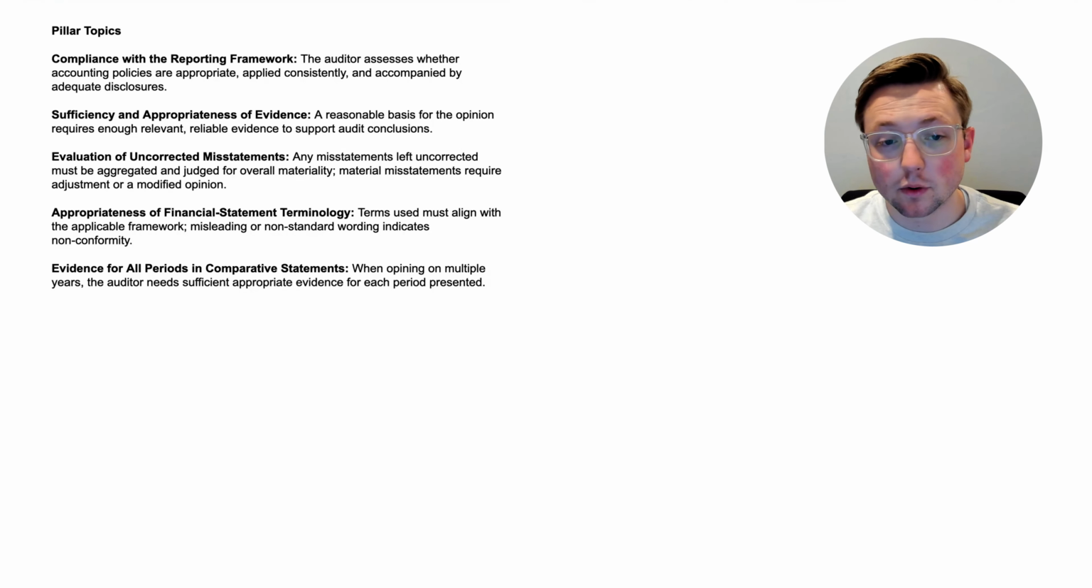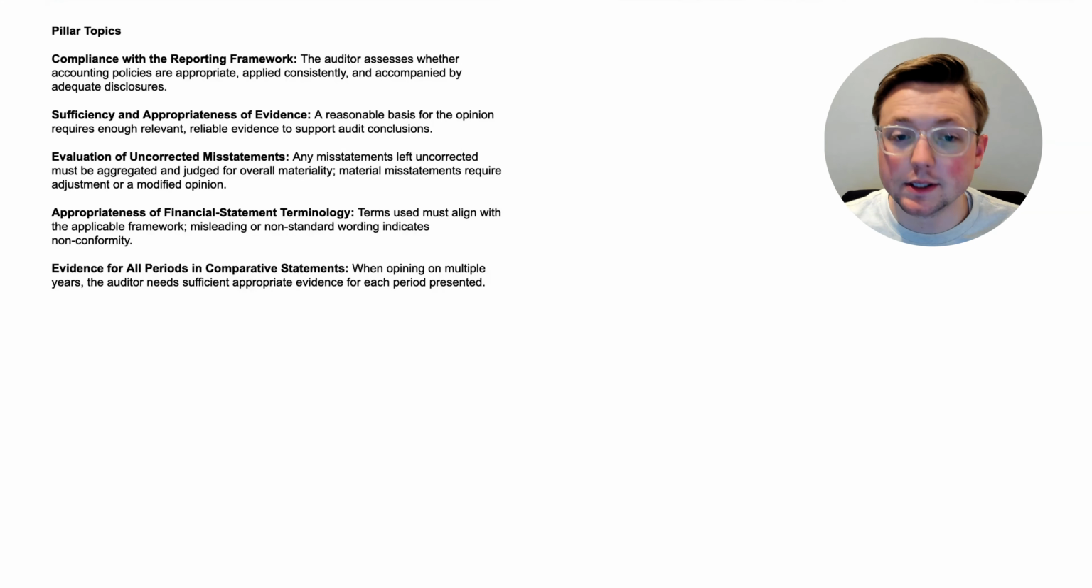A reasonable basis for the opinion requires enough relevant, reliable evidence to support audit conclusions. That makes sense. They have to have enough evidence to actually have a good opinion or to even have an opinion. Now let's talk about evaluation of uncorrected misstatements. Any misstatements left uncorrected must be aggregated and judged for overall materiality. Material misstatements require adjustment or a modified opinion.